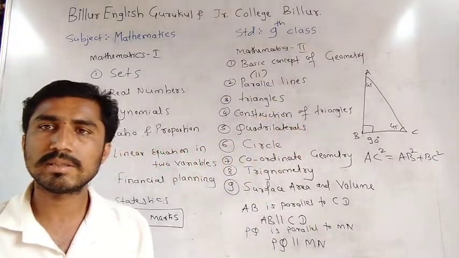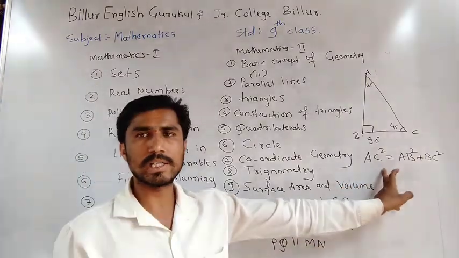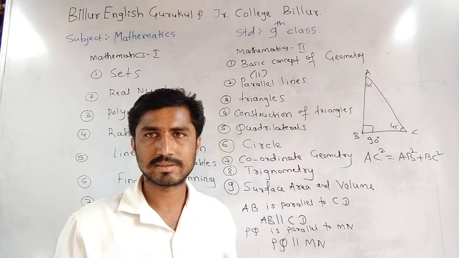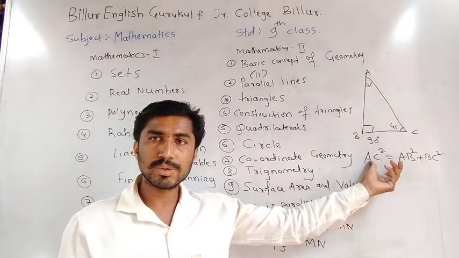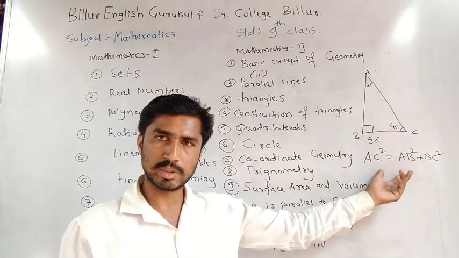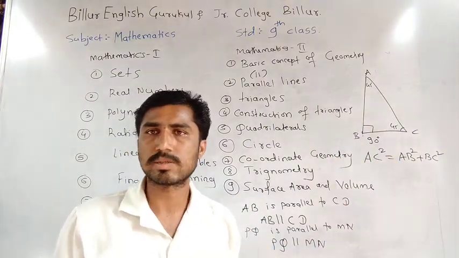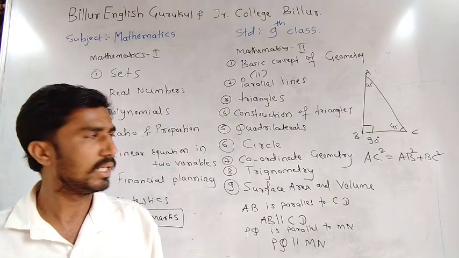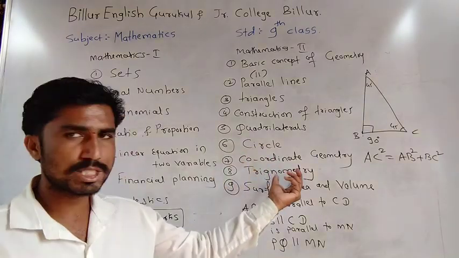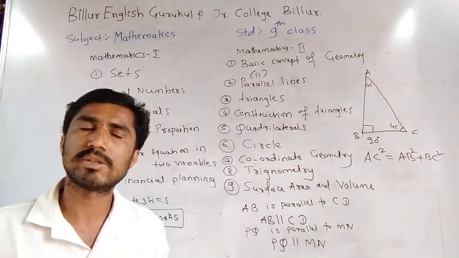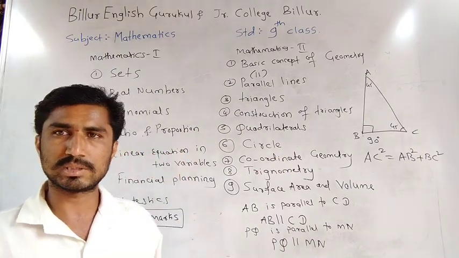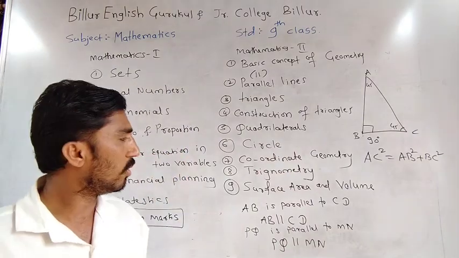I hope all of you know it from junior level, 7th and 8th class. Next, in the trigonometry chapter, I will explain in detail what the Pythagoras theorem is, how to use it and how to create it.